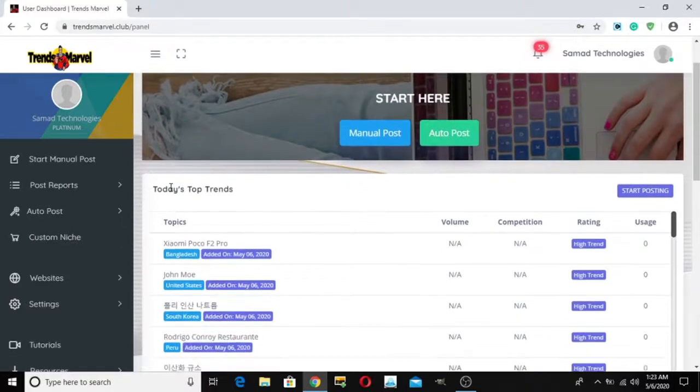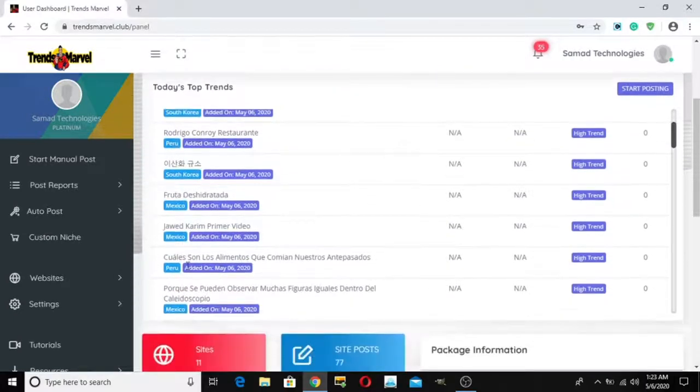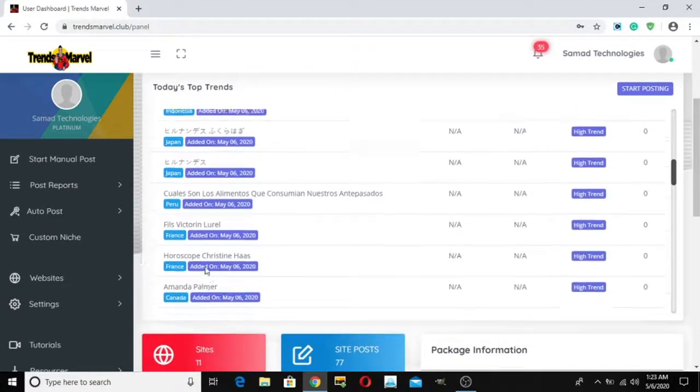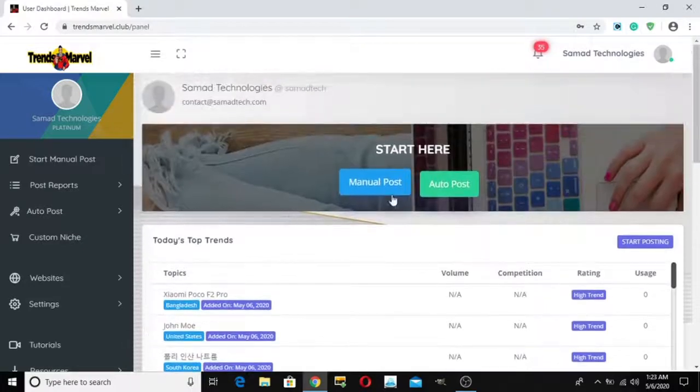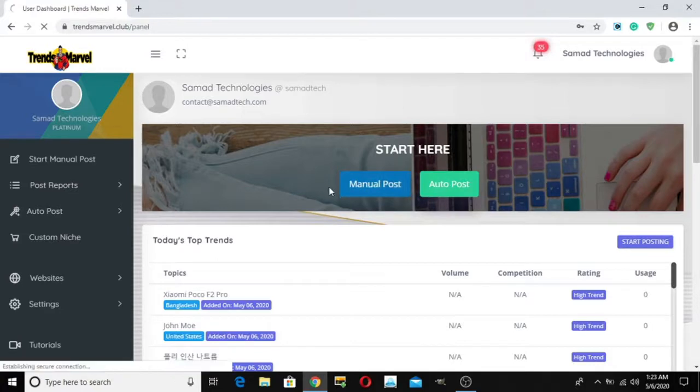So right here you will see some trending keywords that are trending right now for multiple countries and in multiple languages. Right here you have the option of manual post or automation post. So now I will go to manual post.